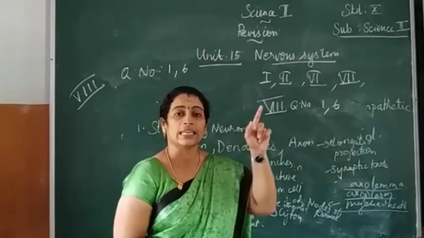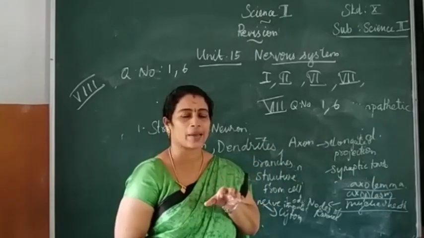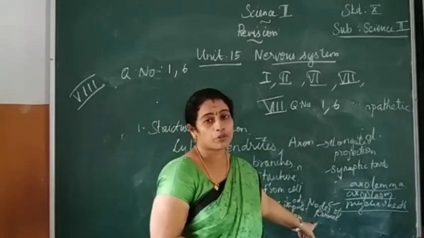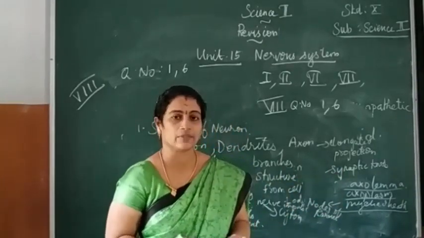The myelin sheath leaves a small gap in between, and that gap is known as the node of Ranvier. So this is about the structure of the axon. And one more last topic is given: synapses.